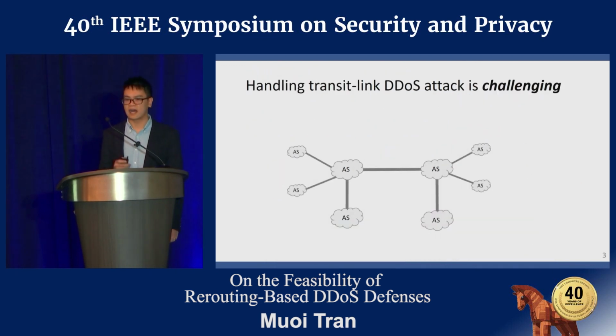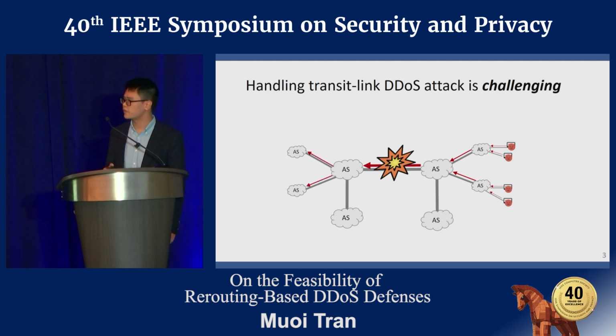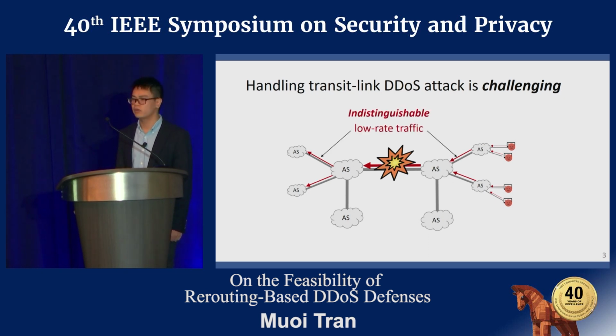Transit link DDoS attacks are hard to handle. These attacks use distributed botnets to generate low-rate traffic, aggregate the traffic at the targeted transit link to congest it, before distributing the traffic again. It is hard to filter these attack flows because the attack traffic is indistinguishable from the benign traffic. Moreover, any benign traffic flow that travels the congested link will also experience poor performance, and the victims are indirectly affected by the congested link.